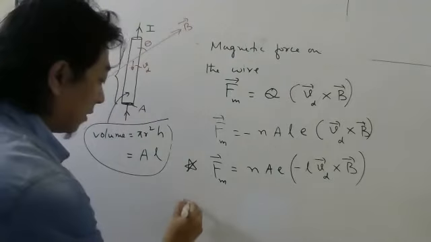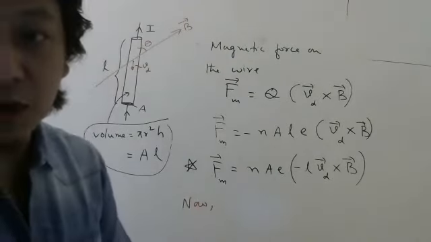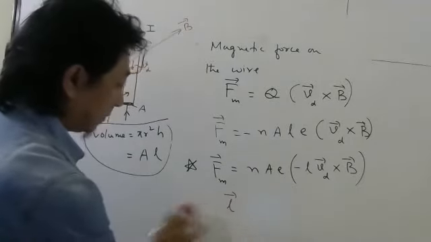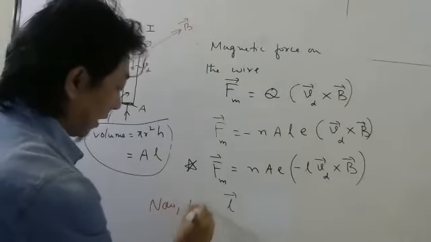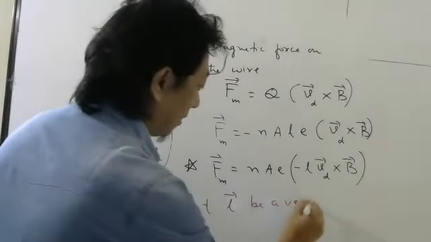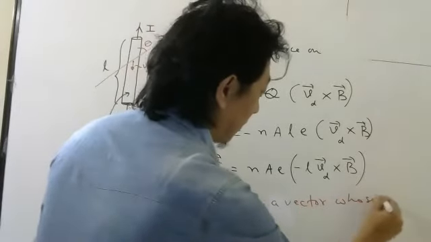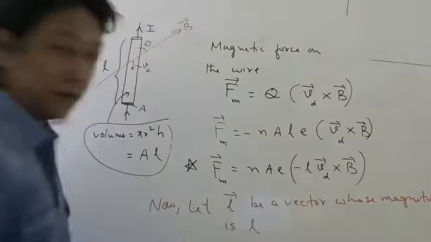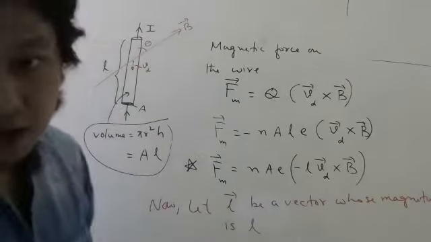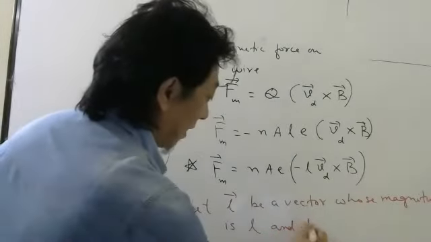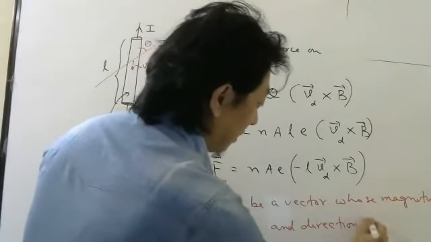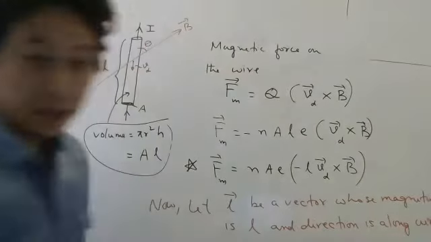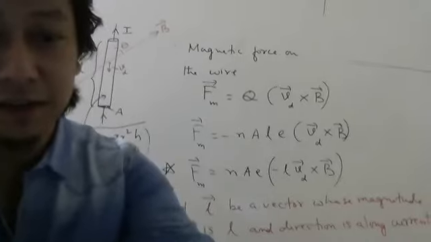Now look here. Let me create a vector which is called the length vector. So let L bar be a vector whose magnitude is L, nothing but the length of the wire, and whose direction is along the current. Wherever the current is, in that direction I will take the length vector.